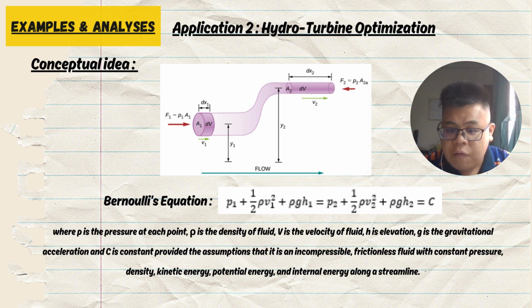V is the velocity of the fluid, and H, officially in physics we call it elevation, but it's just the height of the fluid. G is the gravitational acceleration. C is a constant, provided the assumption that the fluid is incompressible, frictionless, with constant pressure, kinetic energy, potential energy, and so on. Because we have to know that each fluid will have a different flow coefficient. For example, honey will be very sticky.